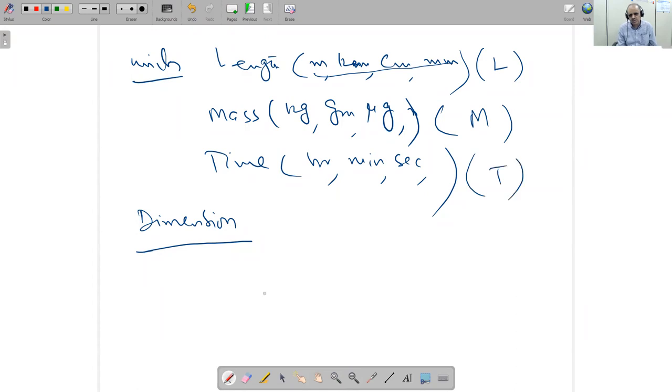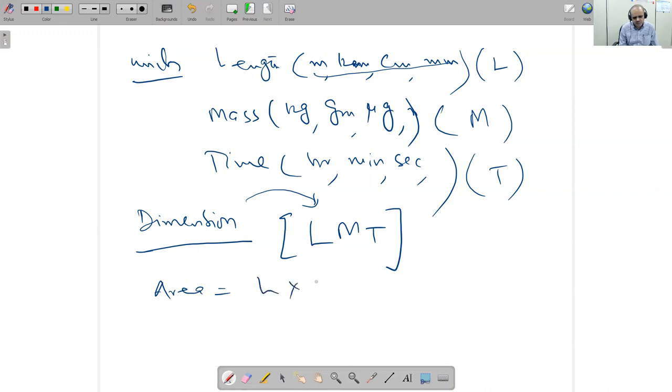Time is T. So if we combine length, mass, and time in bracket form, then we call it dimension. I'm giving you examples, then you can understand more. Here, maybe you cannot understand. So area is what? Length into width. This is the definition of area.